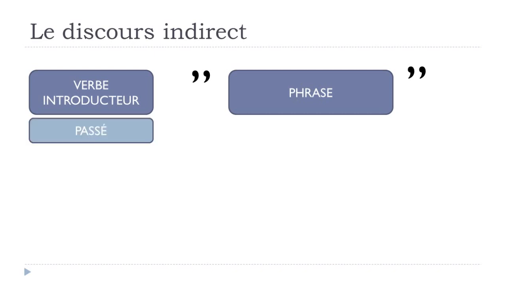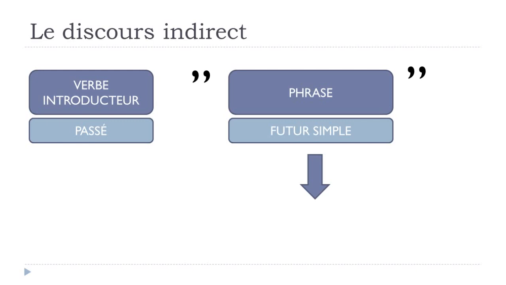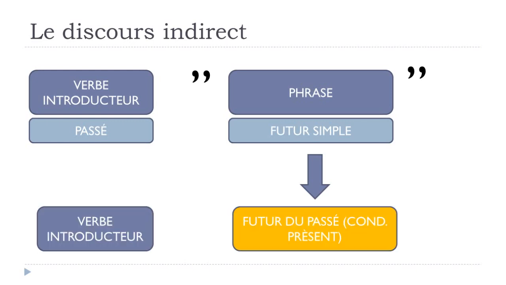Okay, so let's see another possibility. If we've still got the passé form in the first part, and in the second part the futur simple, then this futur simple will change and become futur du passé. It's a strange thing, because we tend to call it futur du passé, but technically it's conditionnel présent. That's the way you will have to remember it. Oops, the accent was in the wrong direction. It should be like that. But anyway, it's the conditionnel présent form that you will have to put here.